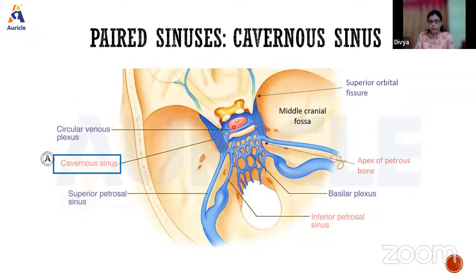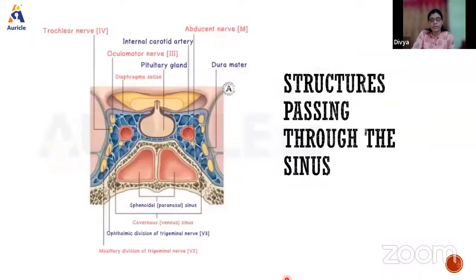Next, you write about how it is formed. The floor and the medial wall of the cavernous sinus are formed by the endosteal layer of the dura mater, whereas the lateral wall and the roof are formed by the meningeal layer. That is one important thing you need to remember. This much you will write about the definition and location.